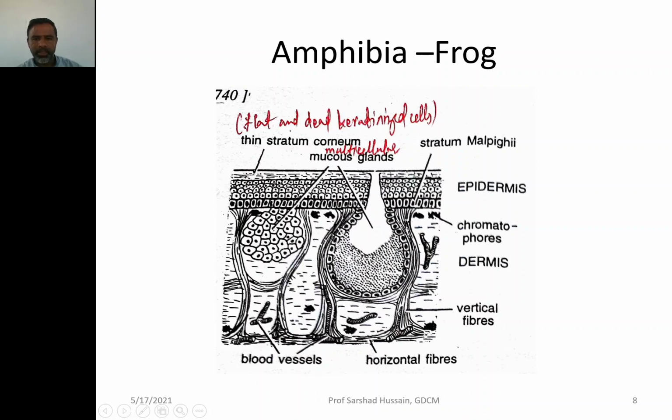This single layer is present just at the connection of the dermis and the epidermis, and then you have the multi-layered epidermis above. Here there is a thin stratum corneum. You know that the stratum corneum is basically the dead and keratinized cells. There are some glands, the multicellular mucous glands formed by the epidermis.